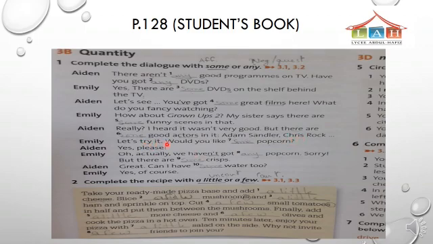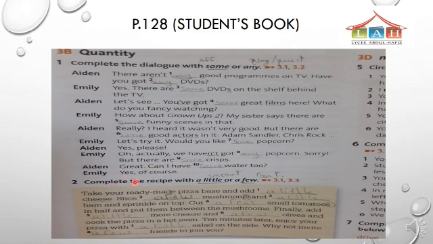Let's try it. Would you like some popcorn? So here it's a question. We have would you like. It's an offer. So when we have an offer, we write some. Okay? Oh, actually, we haven't got any popcorn. Here it's negative, we write any. Sorry, but there are some crisps. Some crisps. Great. Can I have some water too? It's a question, but we write some because we ask for something. Can I have? Yes, of course.